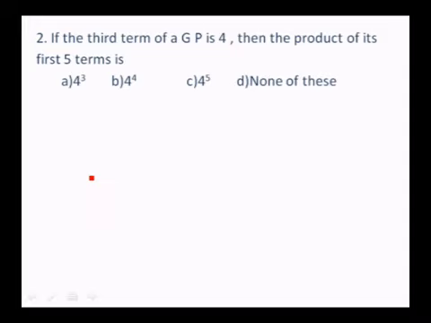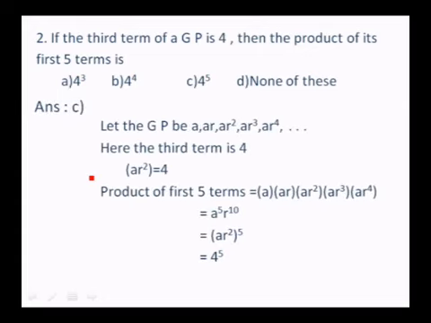Second problem: if the third term of a GP is 4, then the product of its first 5 terms is: 4 cube, 4 to the power of 4, 4 to the power of 5, none of these. So here also you can take the GP as A, AR, AR square, AR cube, AR to the power of 4. Here the third term is 4, therefore AR square is 4.